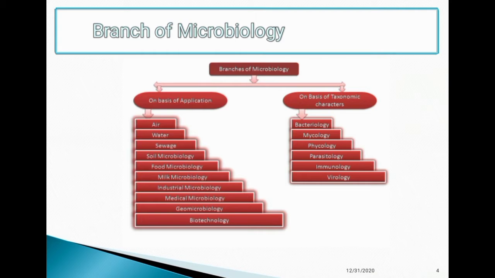Next, branches of microbiology. Microbiology has two branches. One is on the basis of application, and the other is on the basis of taxonomic characters. Firstly, on the basis of application, it includes water, air, and soil microbiology, food microbiology, etc. And the other, on the basis of taxonomic characters, includes bacteriology, mycology, phycology, and virology, etc.